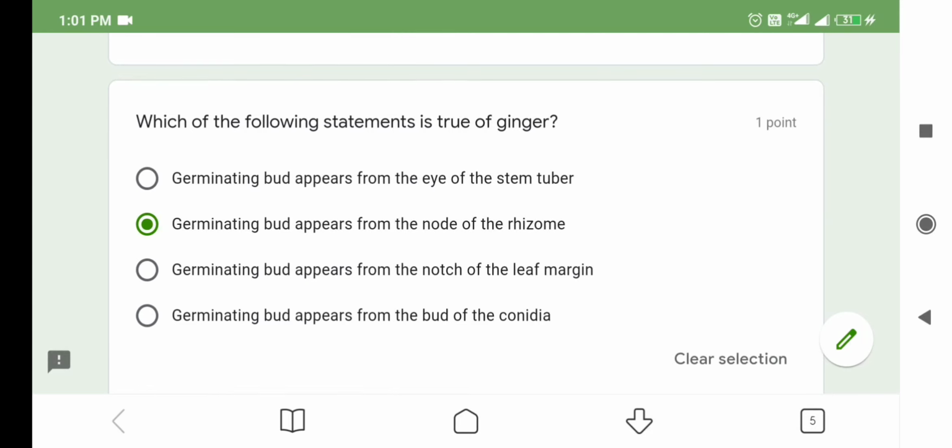Option number 3, germinating bud appears from the notch of the leaf margin. Germinating bud appears from the notch of the leaf margin of Bryophyllum plants. Fourth option is, germinating bud appears from the bud of the conidia. Conidia are the vegetative propagules of Penicillium.